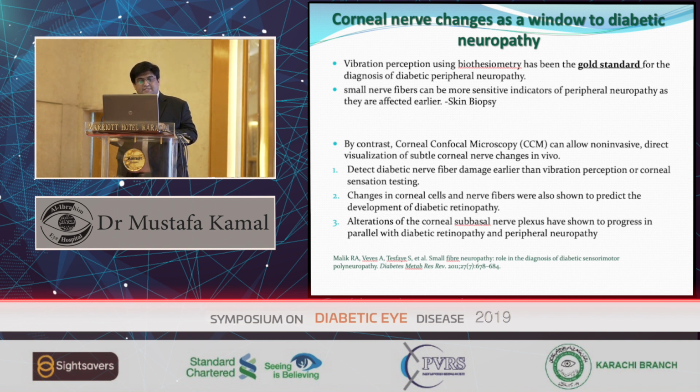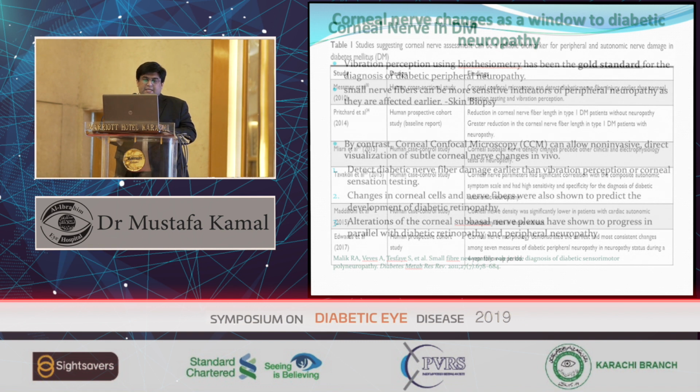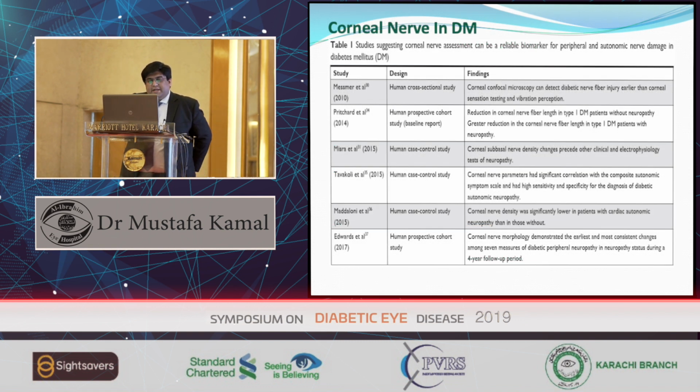Or corneal sensation testing. Changes in corneal cells and nerve fibers were also shown to predict the development of diabetic retinopathy. Alterations of the corneal subbasal nerve plexus have been shown to progress in parallel with diabetic retinopathy and peripheral neuropathy. So corneal confocal microscopy is very important. Here are two studies. This human cross-sectional study by Messmer et al. showed that corneal confocal microscopy can detect diabetic nerve fiber injury earlier than corneal sensation testing and vibration perception.